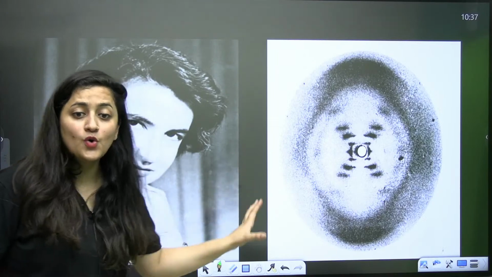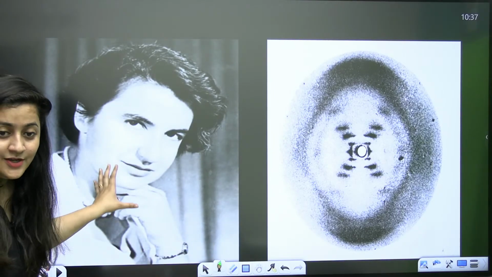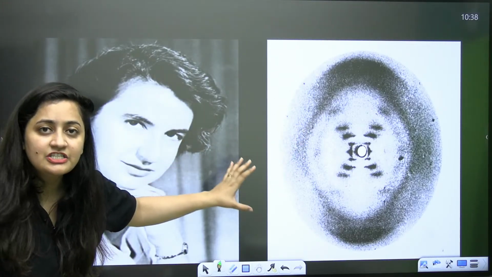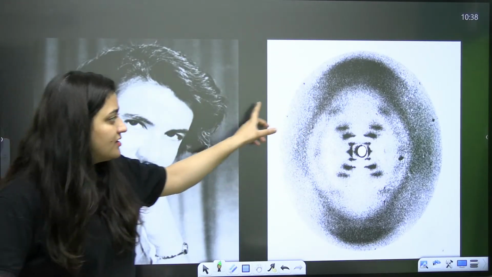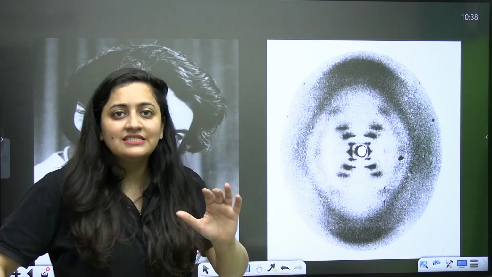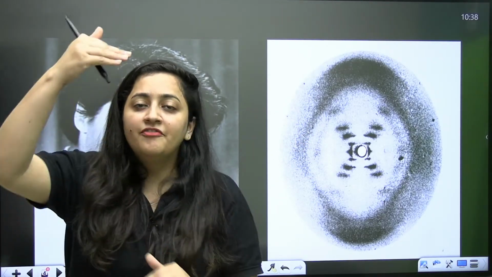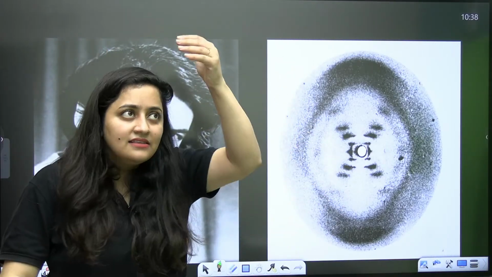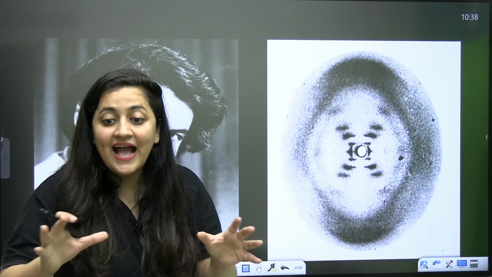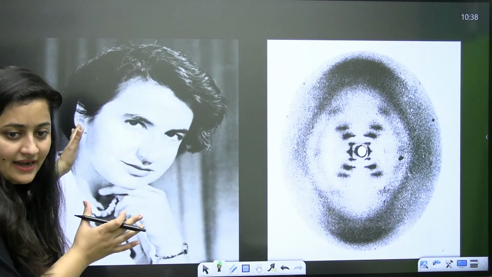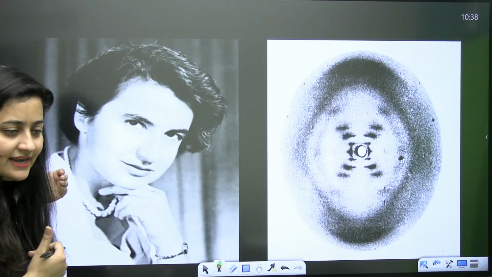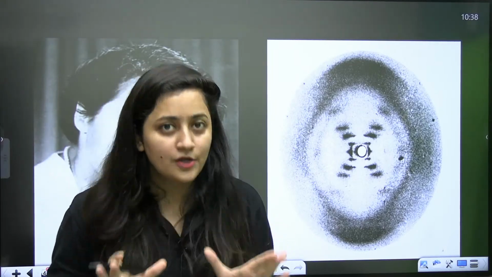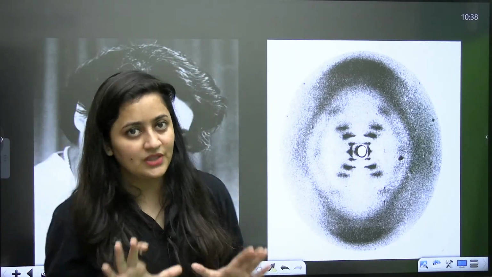Actually, Rosalind Franklin, you know about her? Rosalind Franklin performed the X-ray crystallography, X-ray diffraction, and she got the image of that DNA. It's just that before her, Watson and Crick got to know about her results and they explained the structure of the DNA. But actually she is behind this. If we know about the DNA structure, it's because of her. So this is the story that I'm going to tell you, but not today. Today we are simply going to start with the DNA.